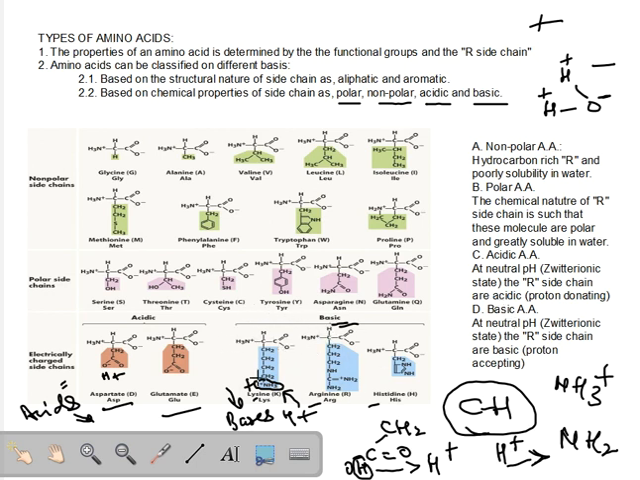So I hope you understood the different types of amino acids based on chemical properties. We've got non-polar amino acids, hydrocarbon rich, poorly soluble in water. We've got polar amino acids, which are wonderfully soluble in water, but they do not have polar side chains. We've got acidic amino acids, which at neutral pH act as acids, and we've got basic amino acids, which under neutral environmental conditions act like bases or proton acceptors.